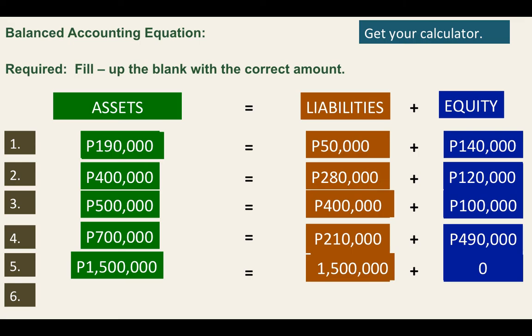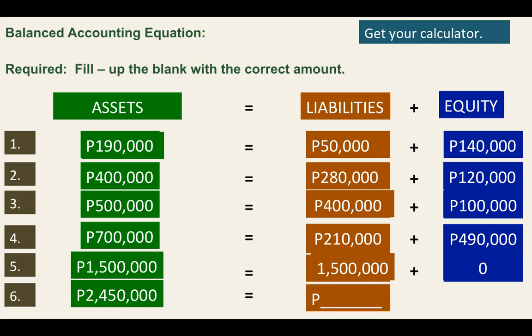Okay? Last, you have 2,450,000 assets, and then your liabilities is blank, and your equity is negative 150,000. Okay, class? So how are you going to compute this? If this is negative, class, and you are going to determine liabilities, what you have to do is the transposition. You have to transpose this negative 150,000. So this is positive and this is negative.